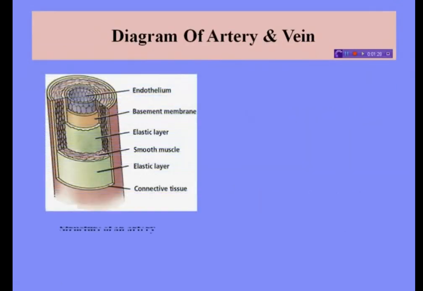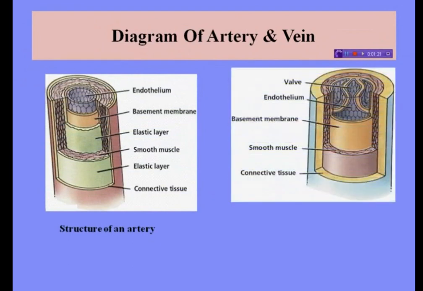Here is the diagram of an artery and a vein. See, this is the structure of an artery and this is the structure of a vein. This is endothelium, this is basement membrane, elastic layer, smooth muscle, elastic layer and connective tissue. In the case of a vein, these are valves. No valve is present in an artery, but valves are present in veins that prevent the backward flow of blood. These are endothelium, basement membrane, smooth muscle, and connective tissue.